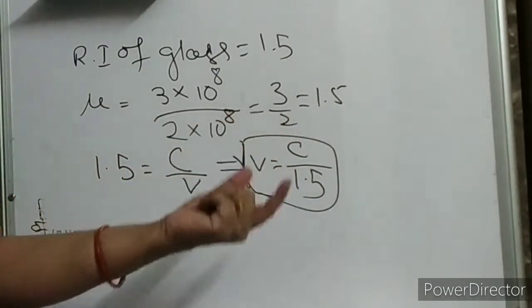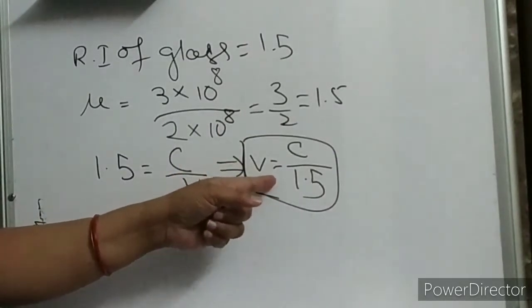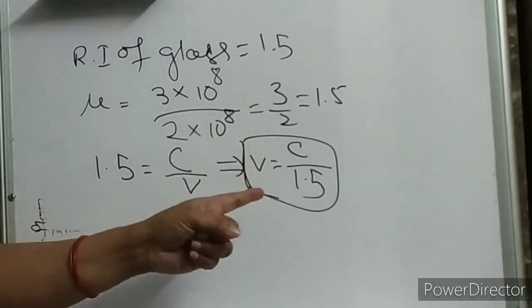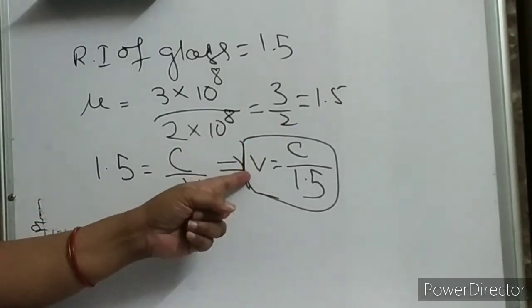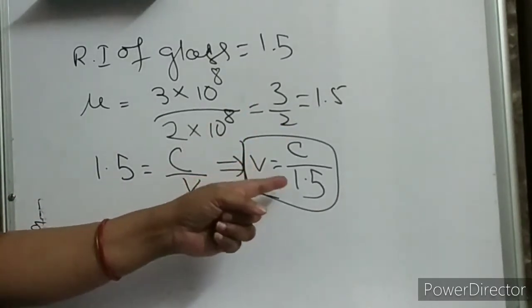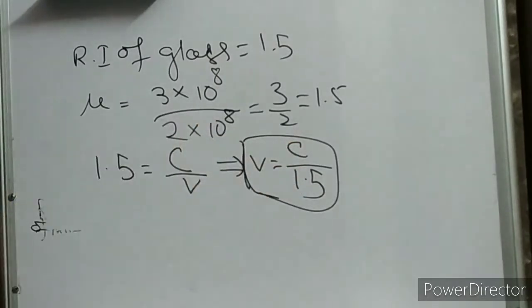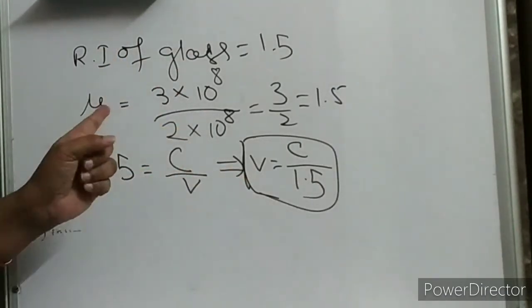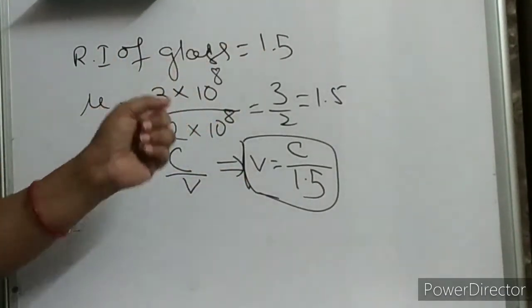This means the speed of light in glass is 1.5 times lesser than the speed of light in vacuum. Or you can say, mu is equal to C by V.